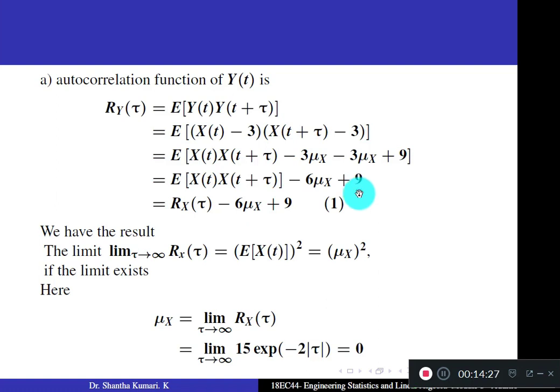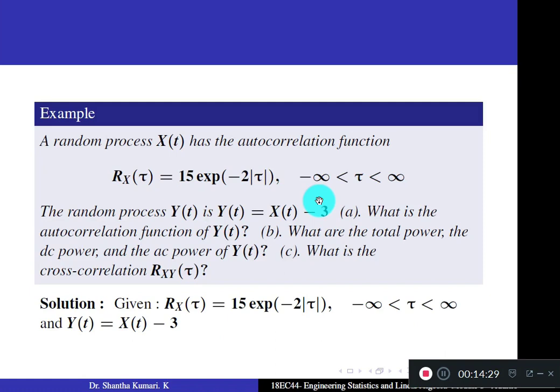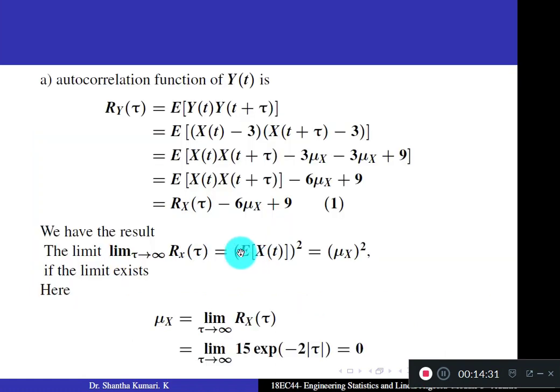Correct? Now let us find the value of mu x. Mu x is given by limit tau tends to infinity Rx of tau. Substitute, you get 0 here. Because of your e to the power minus infinity, this becomes 0. Substitute here.